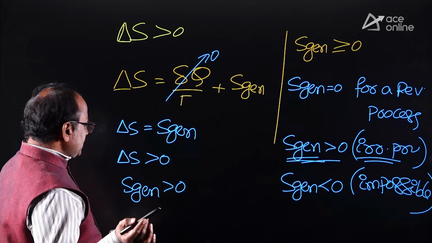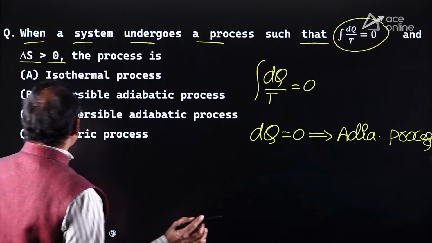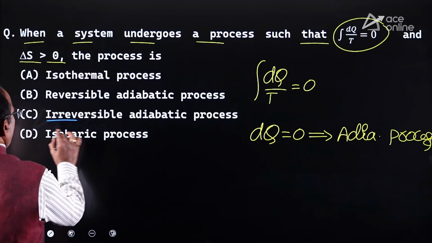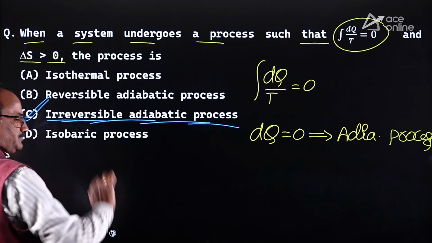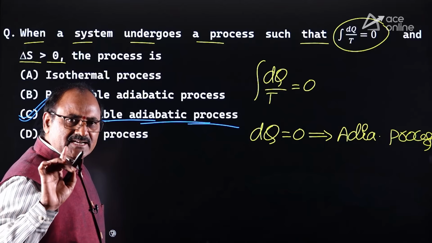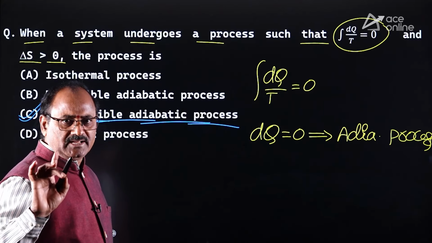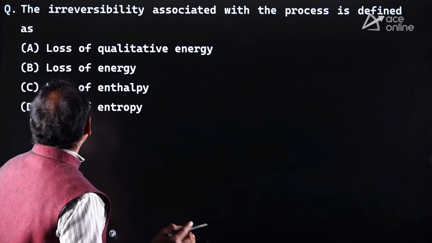Therefore, the process name is irreversible adiabatic process. Look at option C. Option C is absolutely correct. Understood clearly? I am trying to explain each and every point at your understanding level. Okay? Similarly, let us take another question.